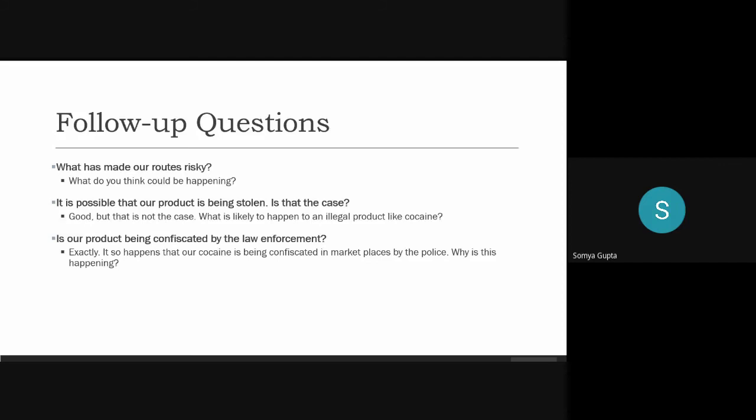All right, okay. So are we following all laws? We're in the cocaine business. I wouldn't say we're following all laws. Vigilance by agencies, etc. Yeah, so this is one point. Maybe the law enforcement has become stricter compared to before.